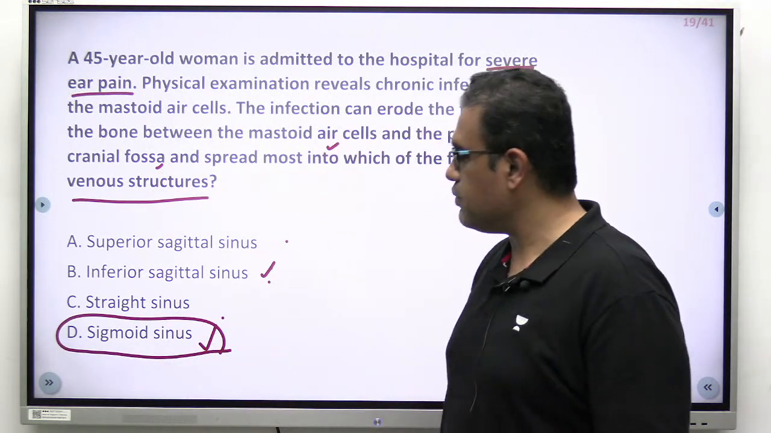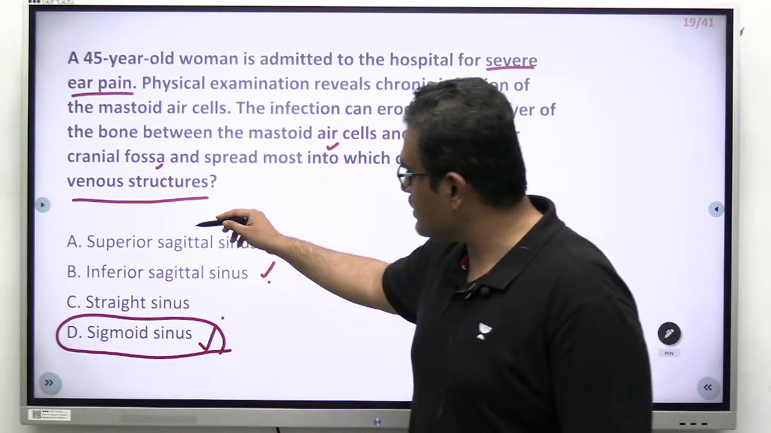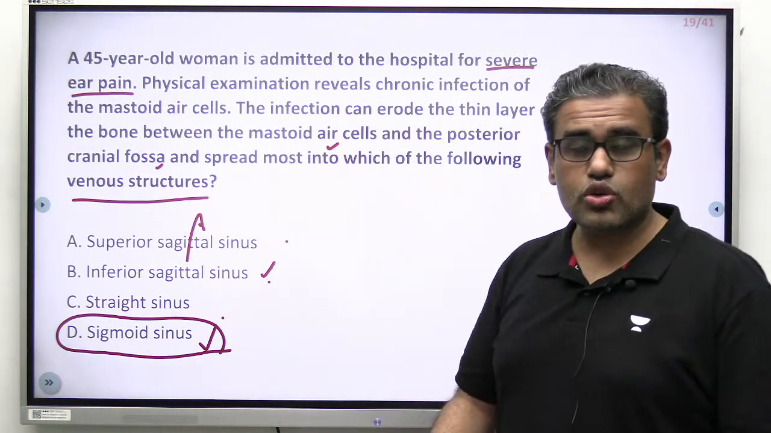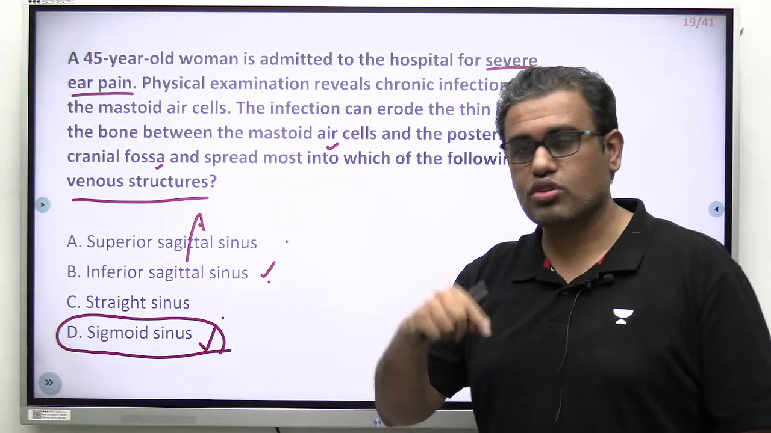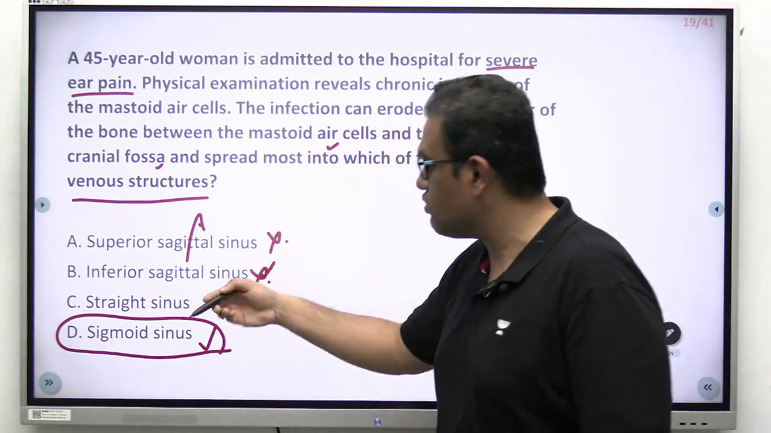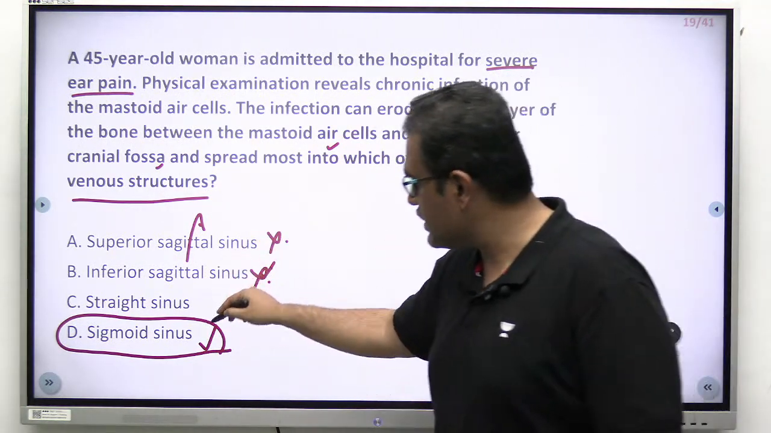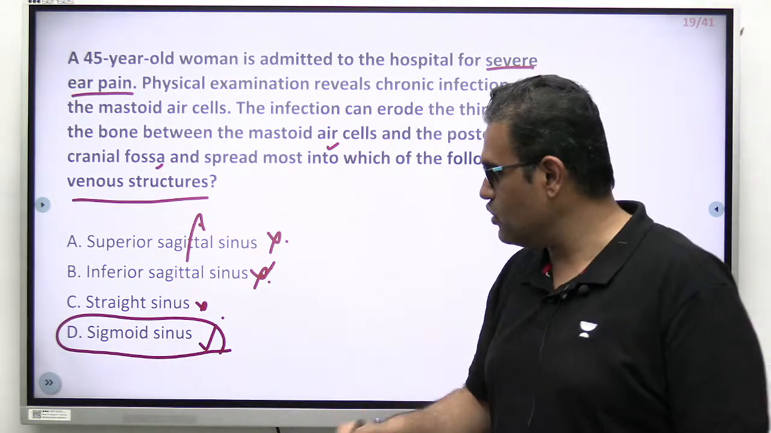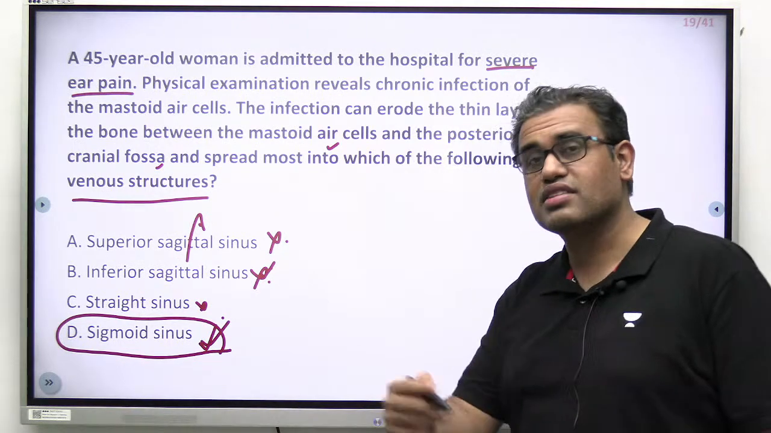How come? Why not B? They are saying sagittal. It means they are in the midline. And the mastoids are paired. One is over here, one is over here. So you can easily, by common sense, rule out these two options. Same for the straight sinus. It is unpaired in the midline. So actually, by simple exclusion, you reach a diagnosis of, okay, it could be the sigmoid sinus.